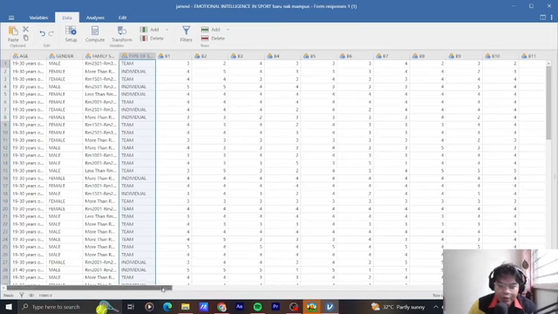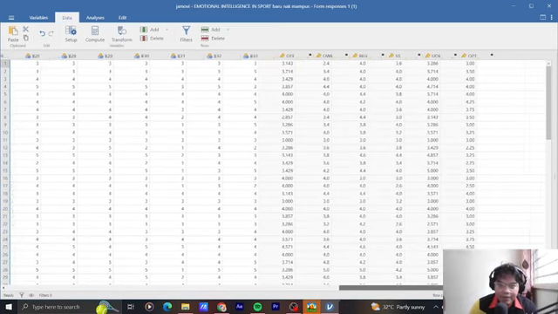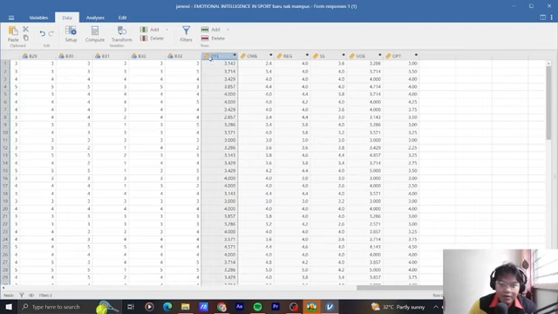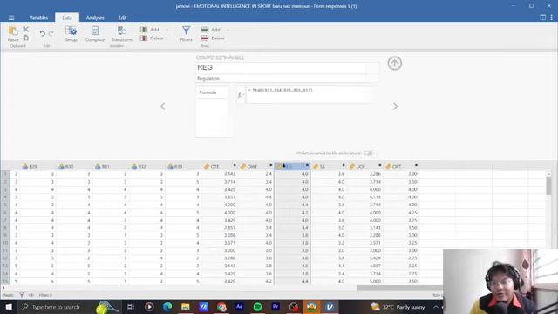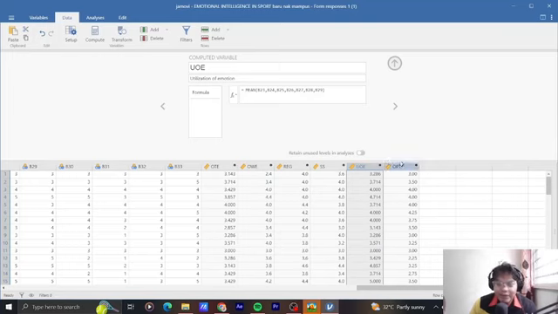Okay, and then we are using five variables in this questionnaire. First of all, we are looking at appraisal of other emotion. After that, appraisal of our own emotion, and then regulation, social skill, utilization of emotion, and lastly optimism.